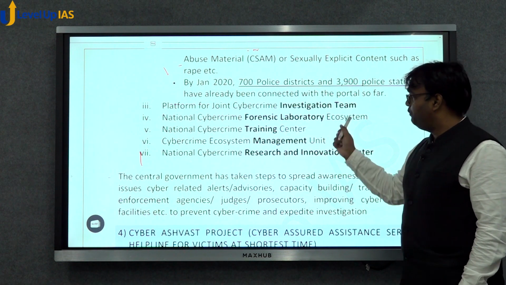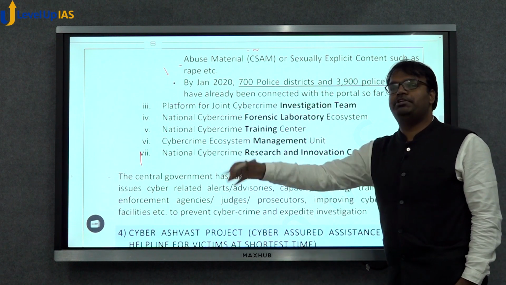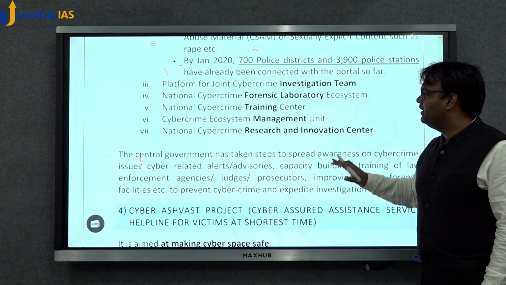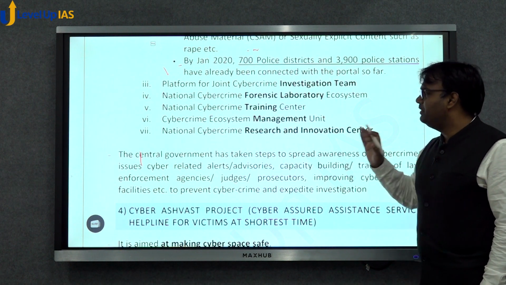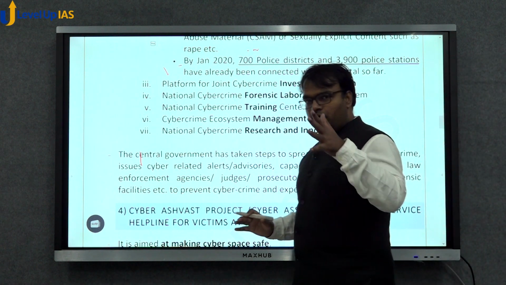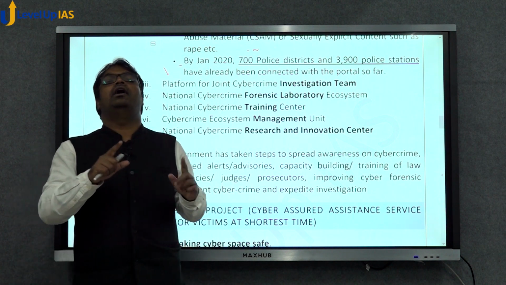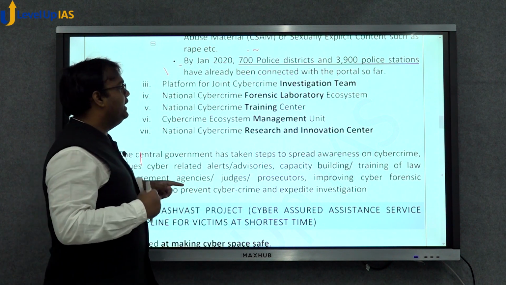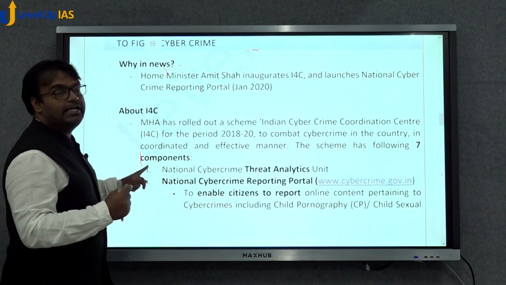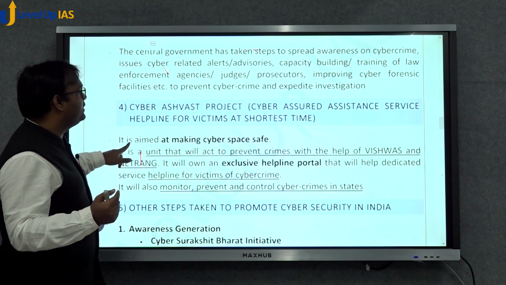There is the National Cybercrime Forensic Laboratory Ecosystem, where the focus would be on establishing more laboratories and strengthening the current ones. There is the National Cybercrime Training Center, there is the Cybercrime Ecosystem Management Unit, there is the National Cybercrime Research and Innovation Center. So these are the 7 prongs in the I4C which the Ministry of Home Affairs has launched recently to strengthen India's cybersecurity framework.